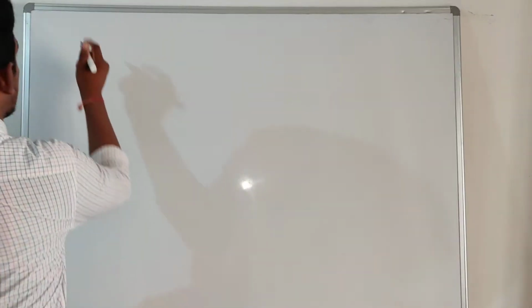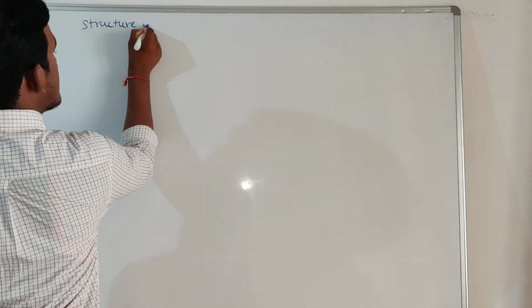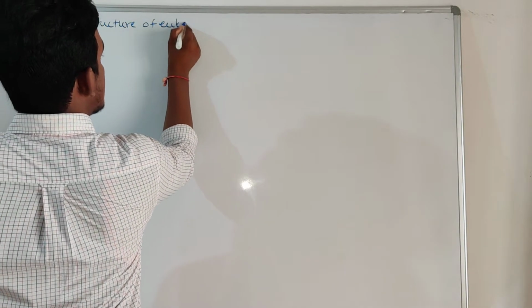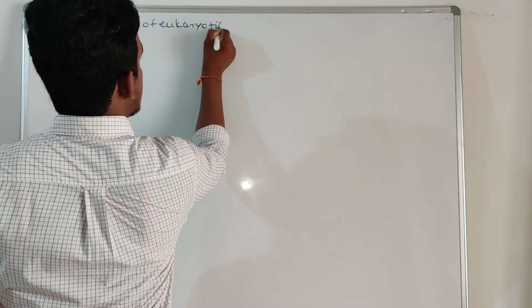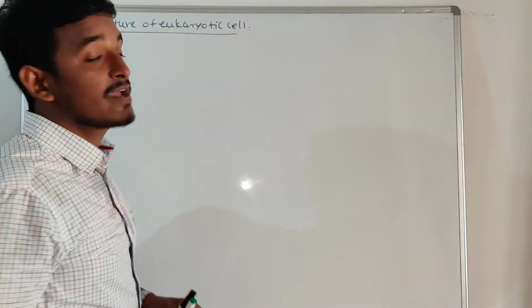In the last lecture we discussed the structure of a prokaryotic cell. So now we are going to discuss the structure of a eukaryotic cell. So what are eukaryotic cells?